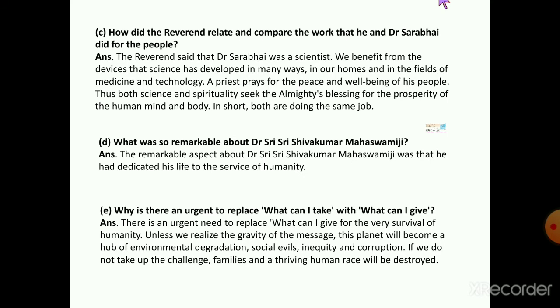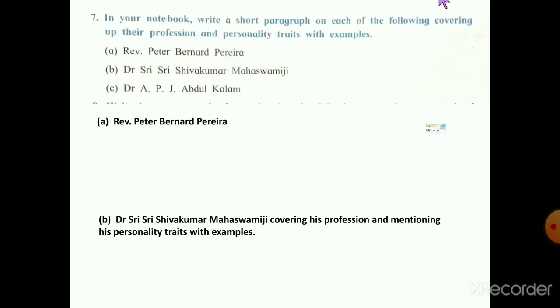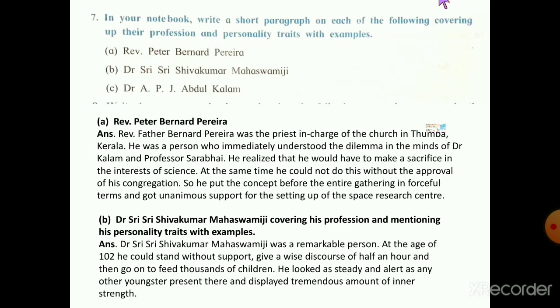Let's move towards the next question. See, some names are given here. We have to write down short paragraphs on the given personalities or names. First one is Reverend Peter Bernard Pereira, and second is Dr. Shri Shri Shivakumar Mahaswamiji. You can take the screenshot.